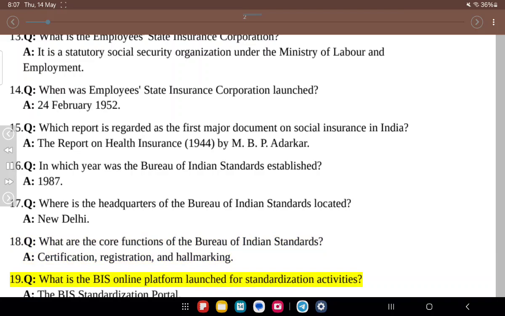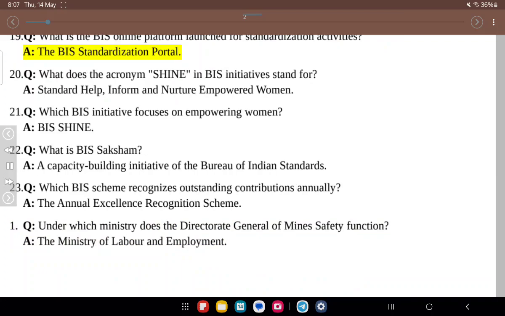19. Q. What is the BIS online platform launched for standardization activities? A. The BIS Standardization Portal. 20. Q. What does the acronym SHINE in BIS initiative stand for? A. Standard Help, Inform and Nurture Empowered Women. 21. Q. Which BIS initiative focuses on empowering women? A. BIS Shine.